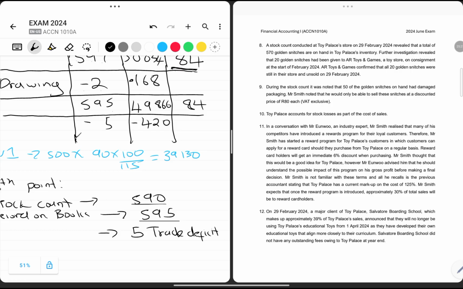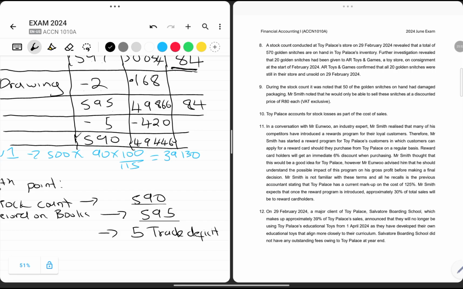So at this point, if we're going to track the available stock in our premises, it means we have 590 units. Then we're going to say 49,866 minus 420, meaning we only have 49,446 at this point.